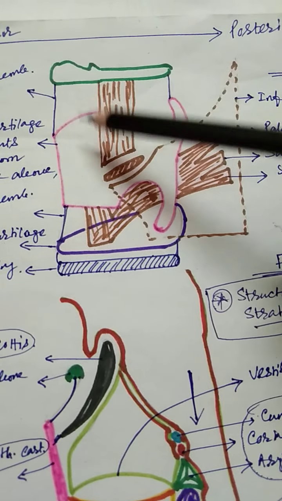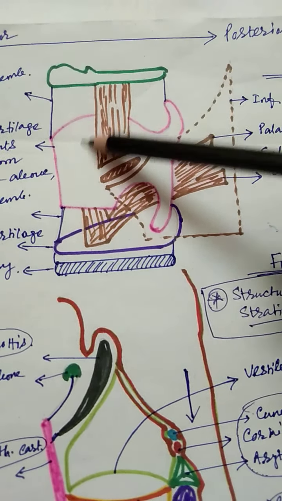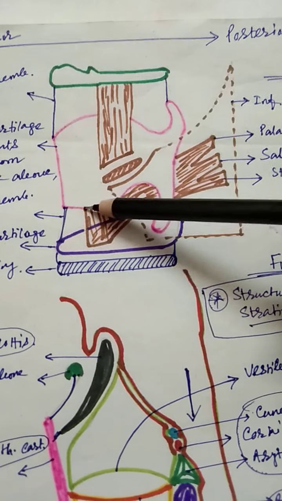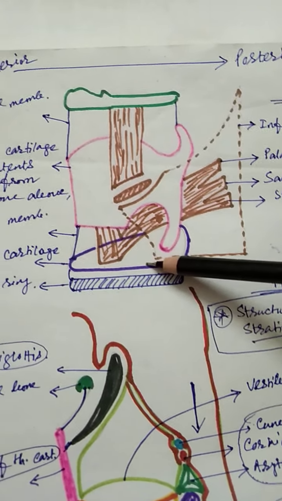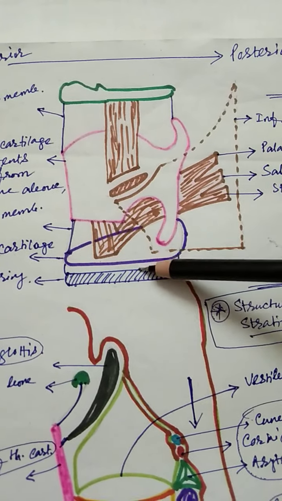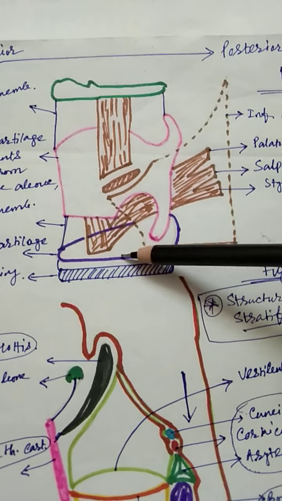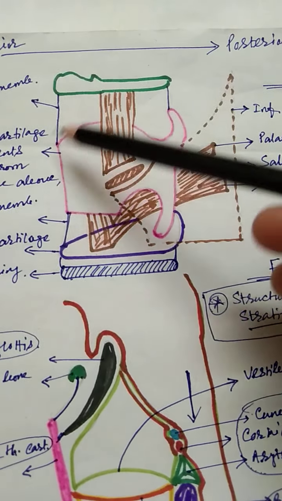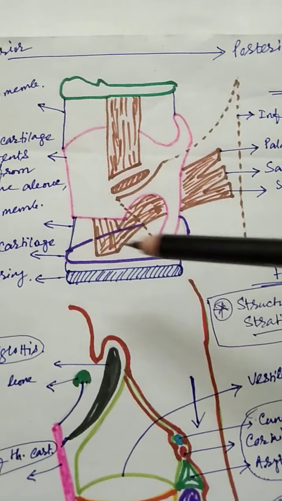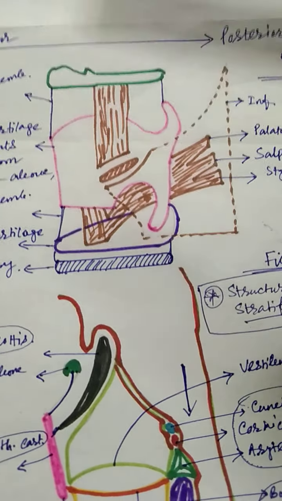Between the cricoid cartilage and the thyroid, there is the cricothyroid membrane. Between the tracheal ring and the cricoid cartilage, there is the cricotracheal membrane. By these membranes, the laryngeal cartilages are held together.